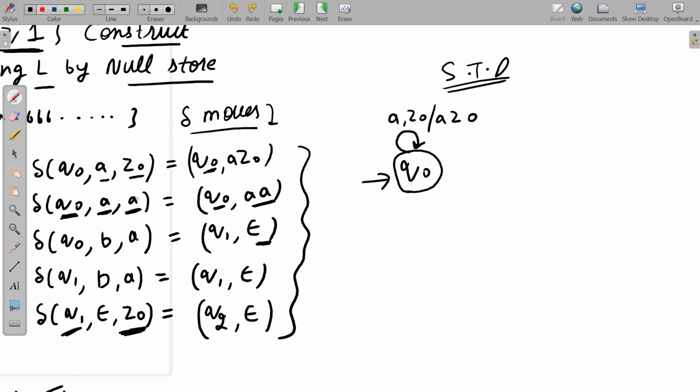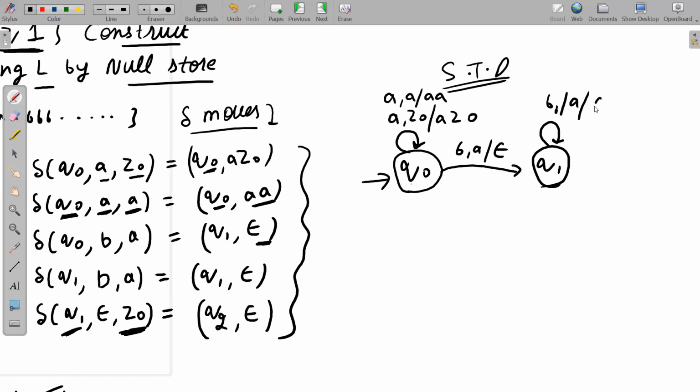Now again, Q0, A, A, Q0, A, A. So I will say here A, A, A. That's it. Now Q0, B, A, Q1, null. So I will say Q0, B, A, null, and we will jump to Q1. Okay, I hope you are getting it. Now Q1, B, A, Q1, null. So it is doing cutting now. So B, A, null. Okay, so what does this mean?